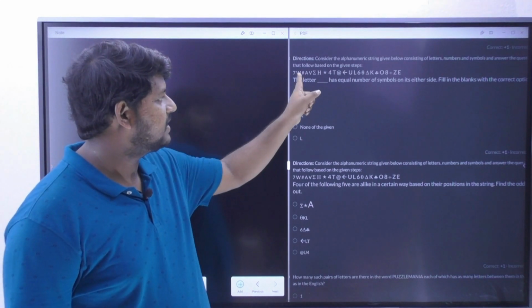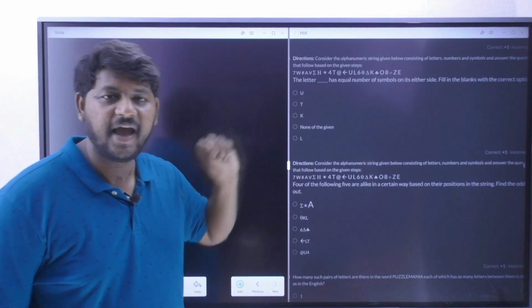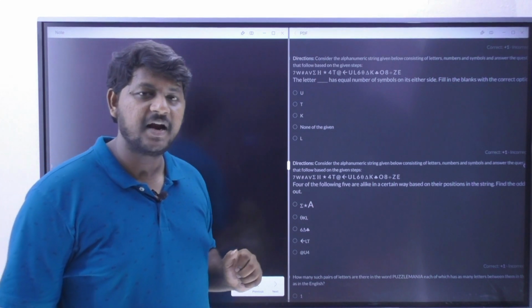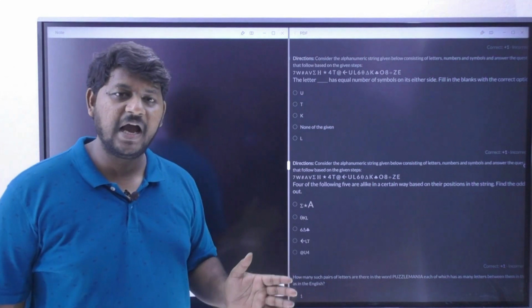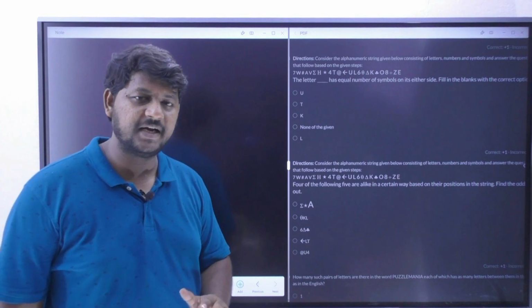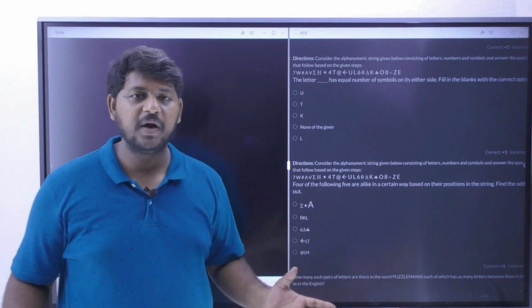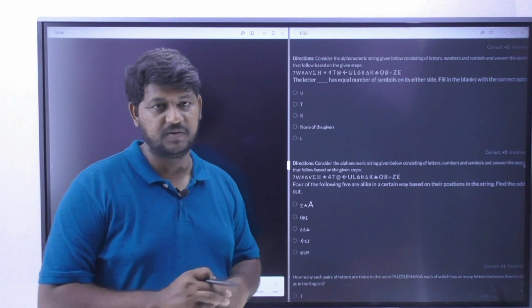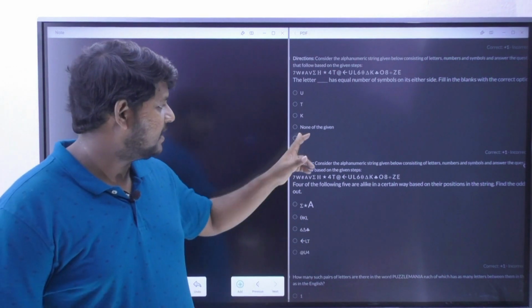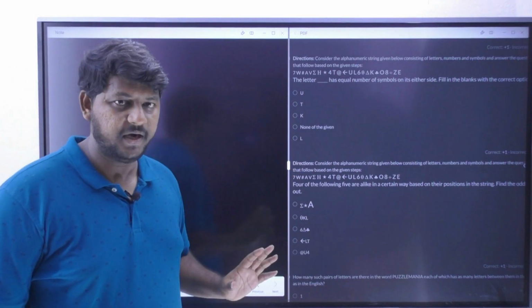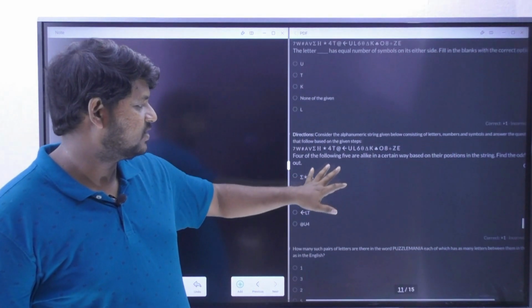How many symbols are there? If you closely observe, there are 9 symbols. Correct? When there are 9 symbols, you cannot have one particular letter exactly on the right side and left side. Equal numbers of symbols are never going to happen. So that is why our answer is what? None of the given. Correct? Right. Now let us move on to the next question.